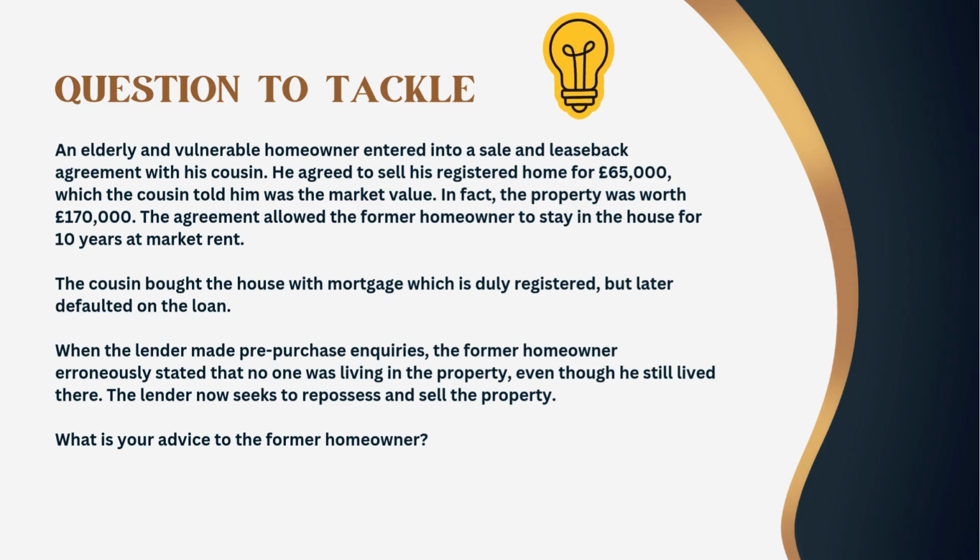The cousin bought the house with a mortgage, which is duly registered, but later defaulted on the loan. When the lender made pre-purchase inquiries, the former homeowner erroneously stated that no one was living in the property, even though he still lived there. The lender now seeks to repossess and sell the property. What is your advice to the former homeowner?